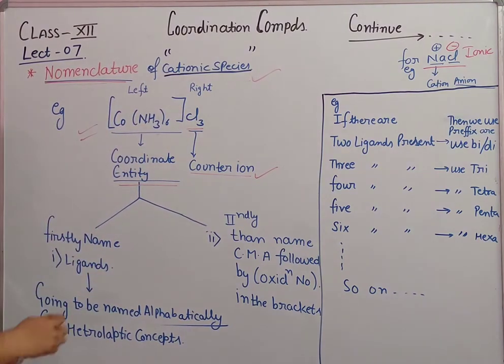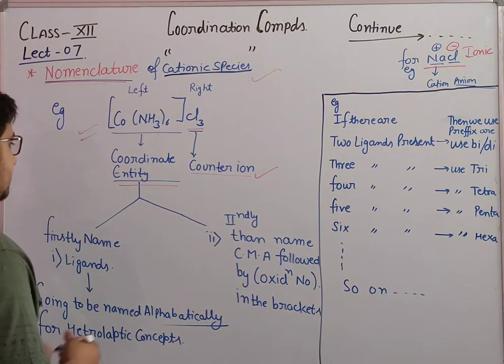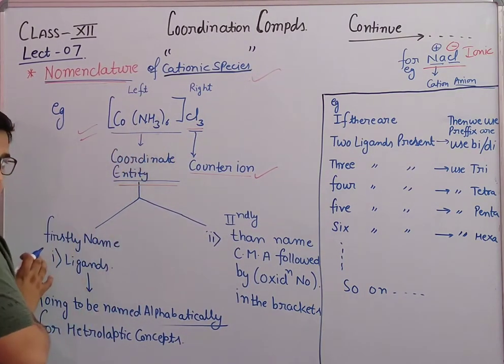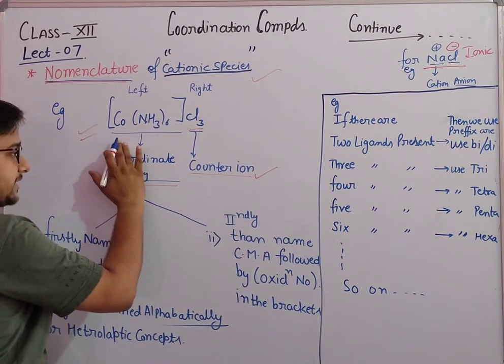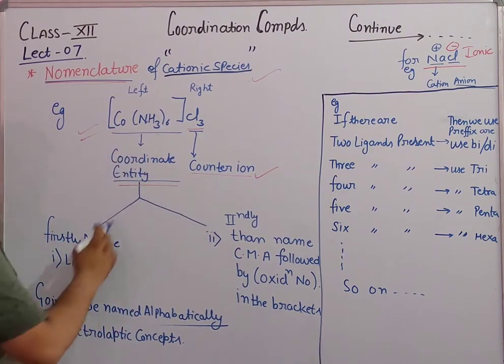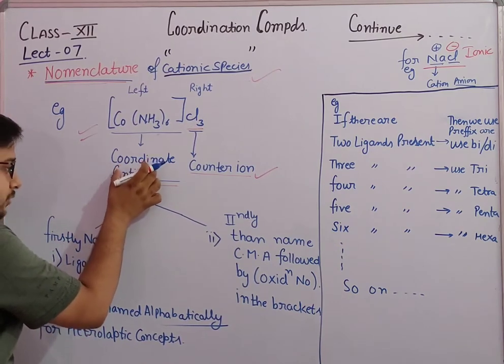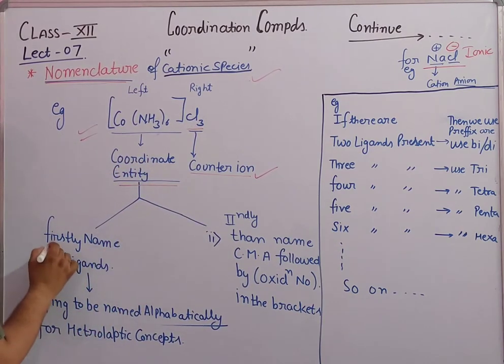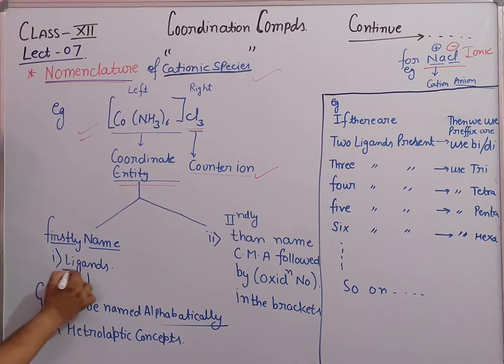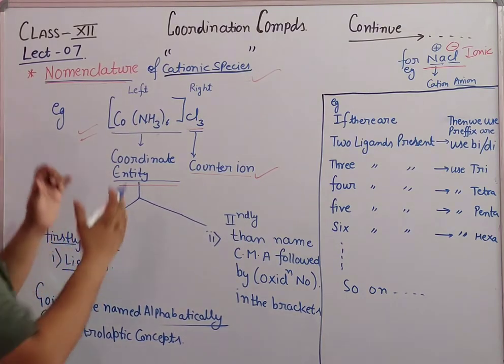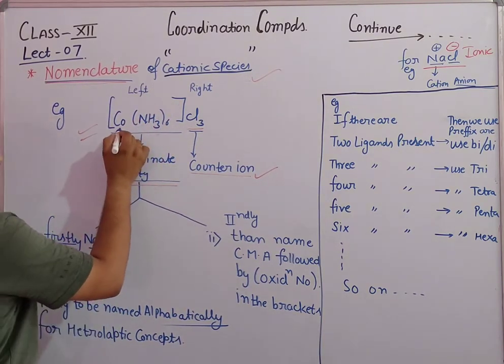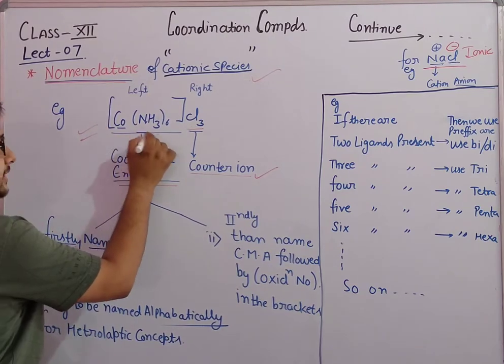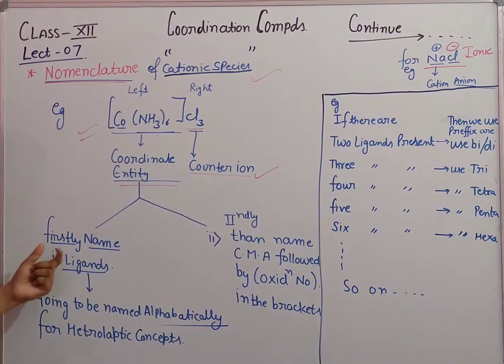Now, how do we write the name of the compound? Suppose this is a coordination compound in which there are two parts, the coordinate entity and the counter ion. First we divide it into two parts, and firstly name the ligands. सबसे पहले हमें coordinate entity में ये देखना है मेटल को छोड़ के कितने ligands हैं. Firstly we will name the ligands.